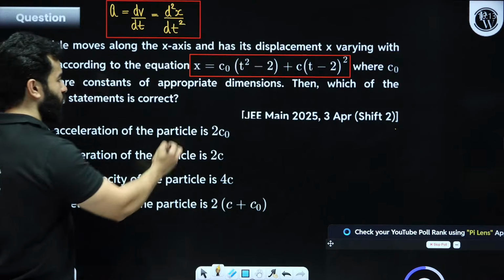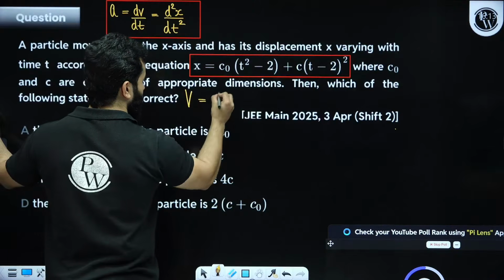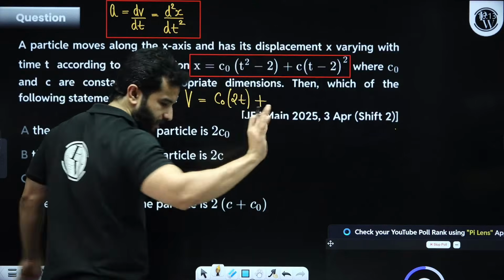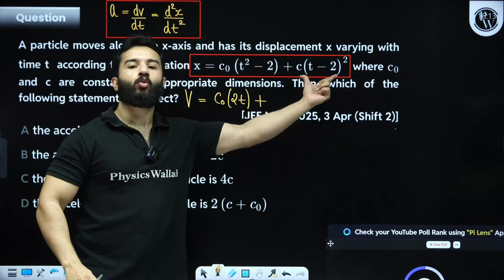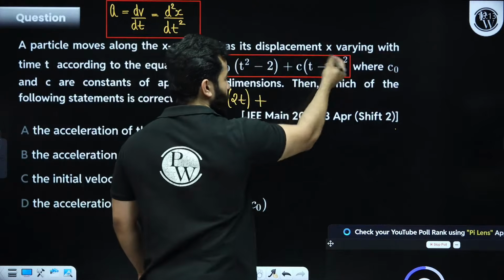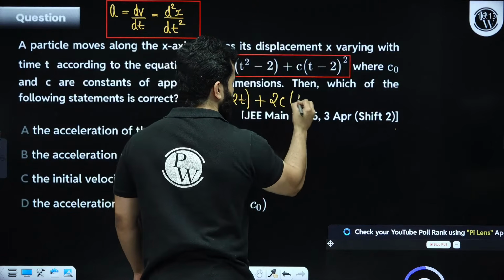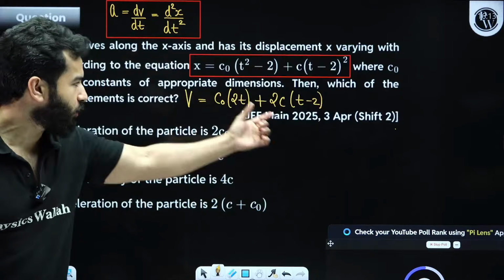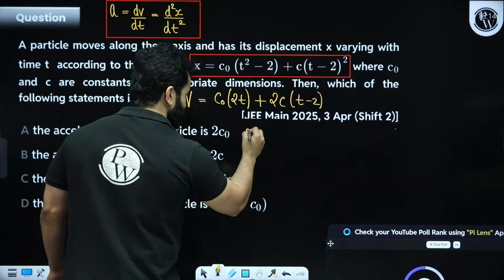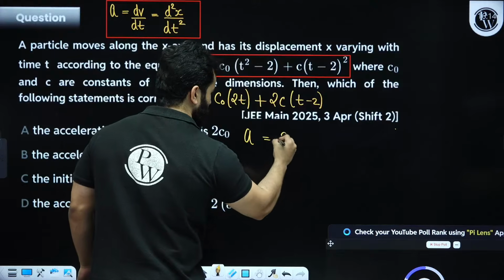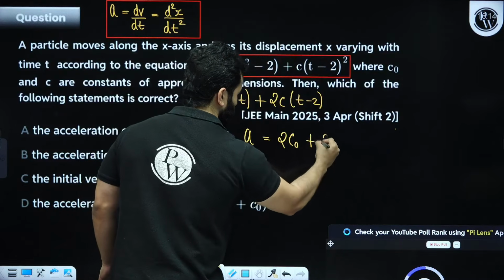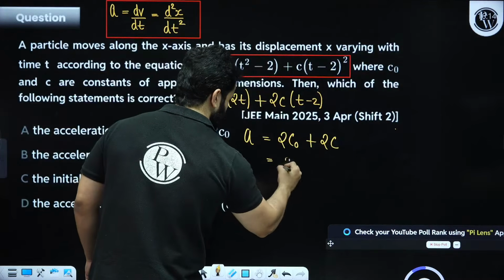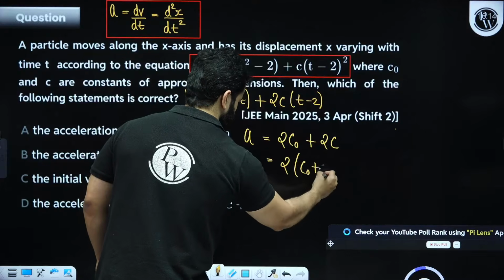So if you want to write down v, we are going to write down c0. This will become 2t. This will become 0. We are going to use chain rule over here. So we are going to bring this 2 down and write t minus 2, and then differentiation of t will become 1, differentiation of minus 2 will become 0. Then again let's differentiate it. So we are going to get 2c0 plus 2c. So I think D is matching. C0 plus C.